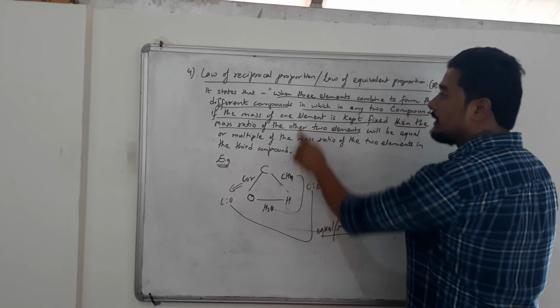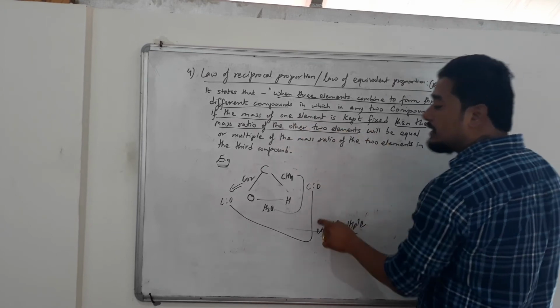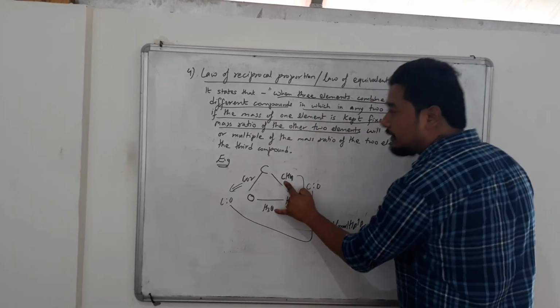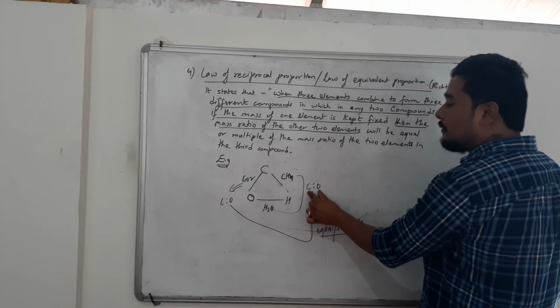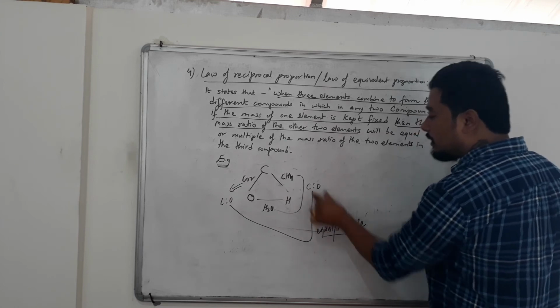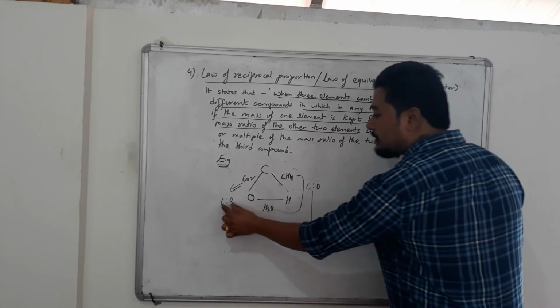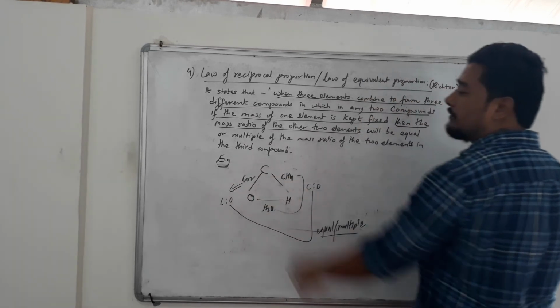Hydrogen. Then the mass ratio of the other two elements, carbon and oxygen, will be equal or multiple of the mass ratio of the same elements in the third compound.